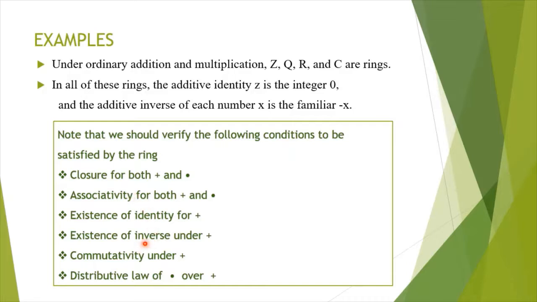prove that R is an abelian group under addition, and the first 2 conditions alone, that is closure and associativity under the multiplication operation, show that R is a semi-group under multiplication. So totally we will have 8 conditions to be verified for a ring. We shall see some other examples.